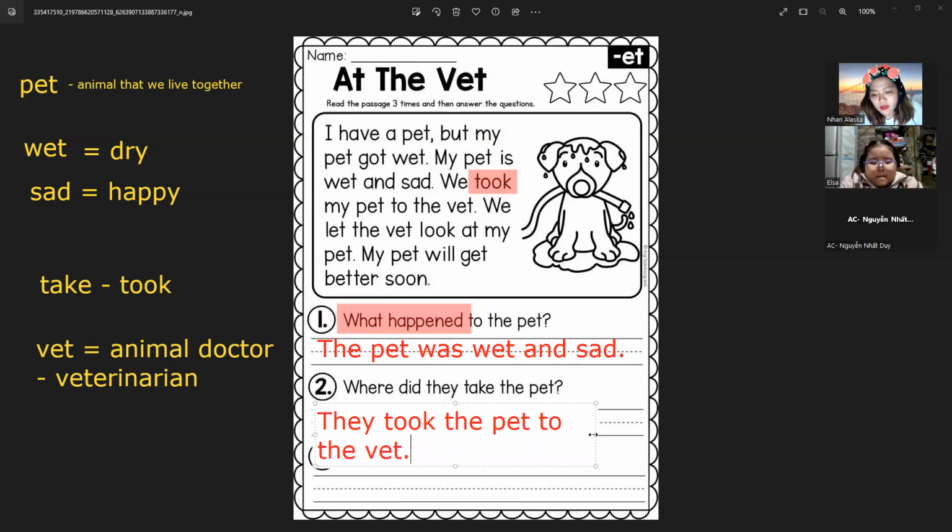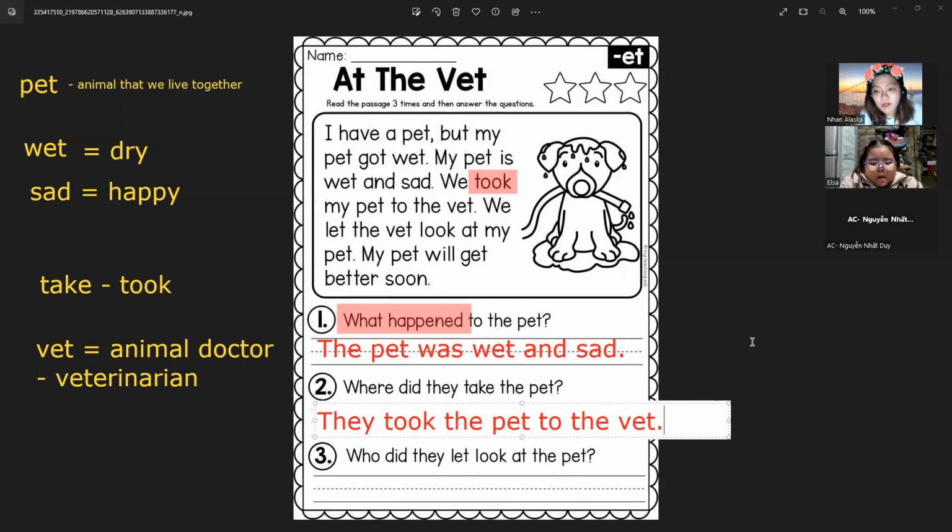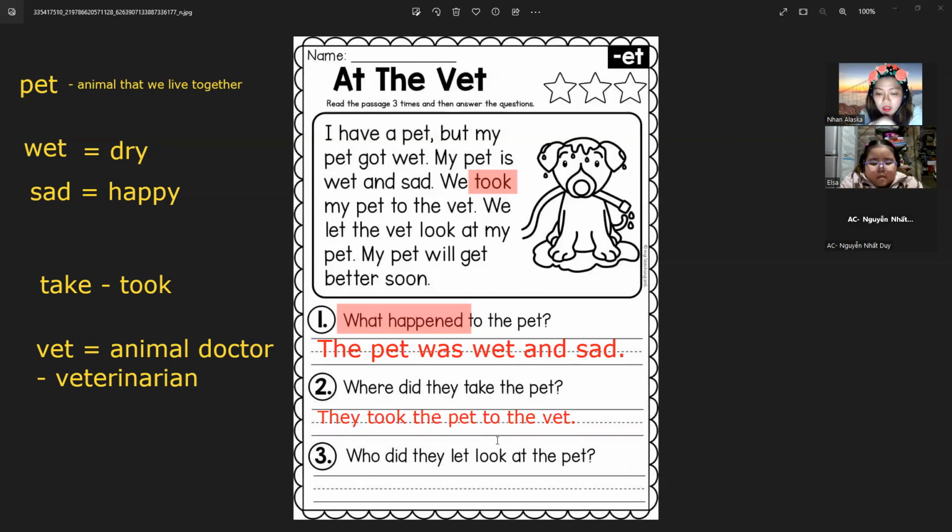All right. So here, you don't just see what's tricky in a simple question or a certain story. Even though you know exactly when to use the WH word, you should also analyze the tense of the verb. So where did they take the pet? Meaning did, they are looking for a word that is already done in the past. That's why instead of using take, we make it took. Okay? Yes. Very good.